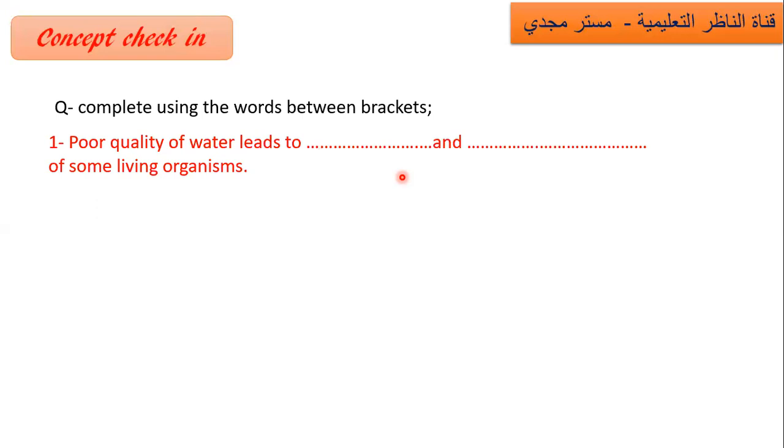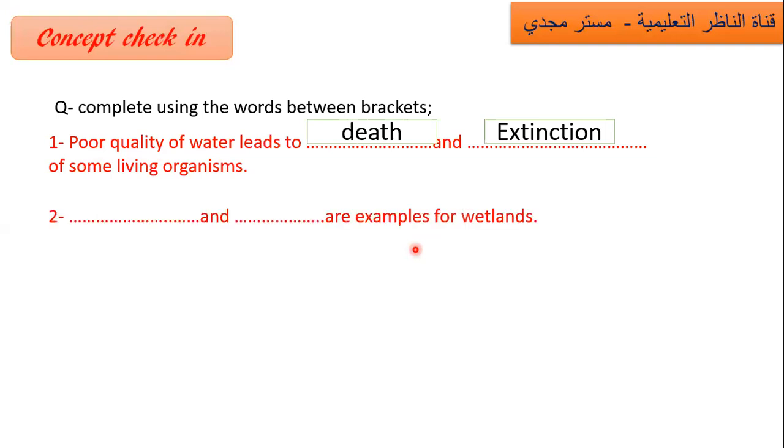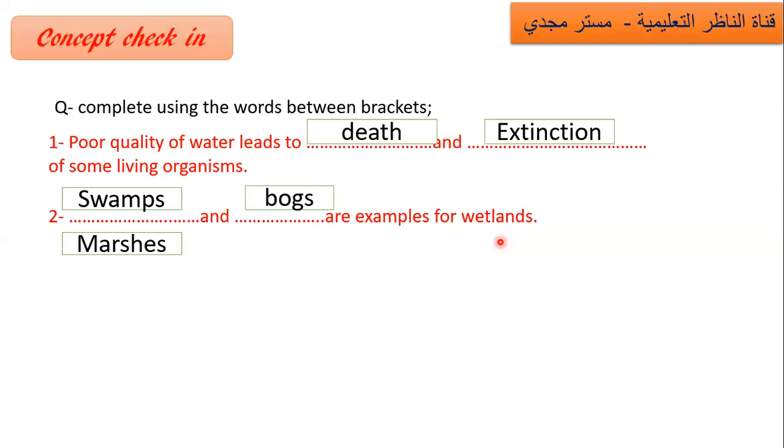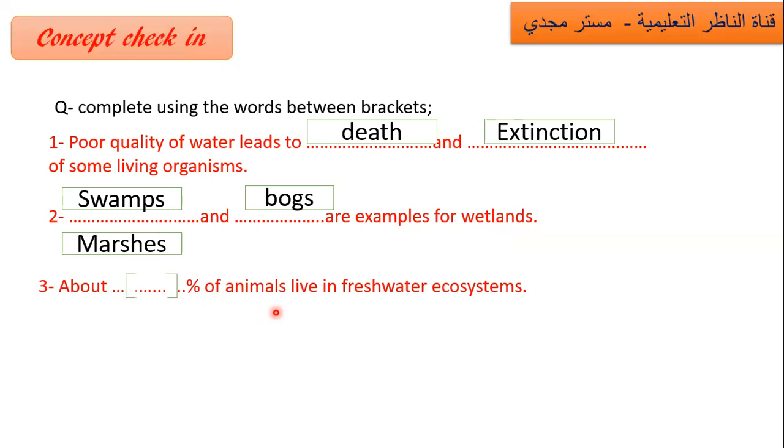Do you remember poor quality of water? Yes, number one, death of thousands of living organisms. Number two, extinction of some living organisms like fish and amphibians. So poor quality of water leads to death and extinction. Number two, swamps, marshes, and bogs are examples of wetlands. Number three, about what percent of animals live in fresh water? Yes, 10% of animals live in fresh water.